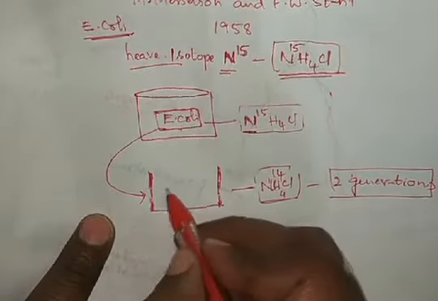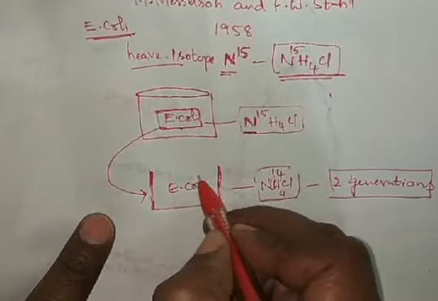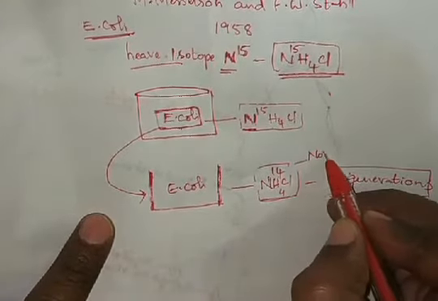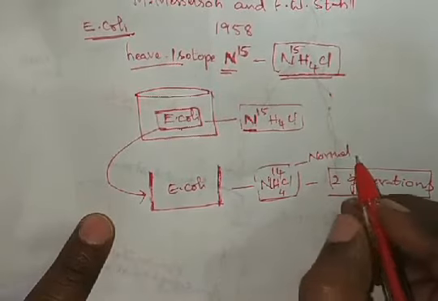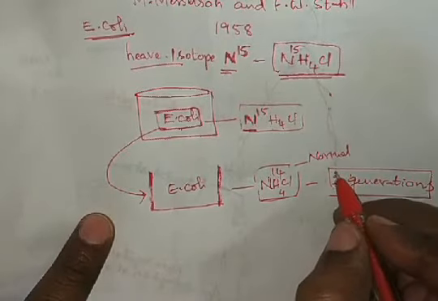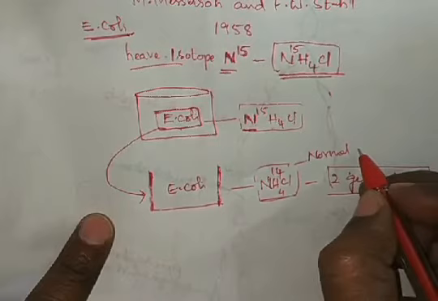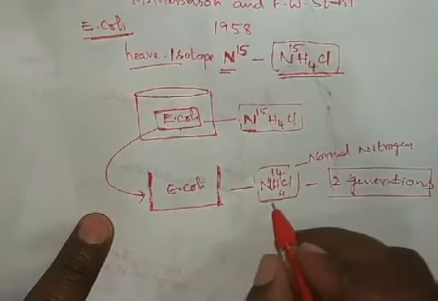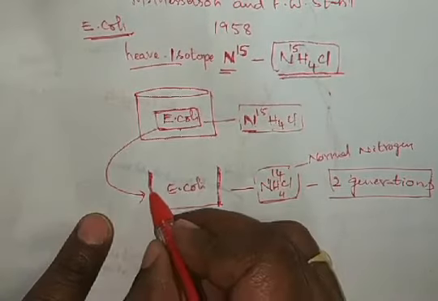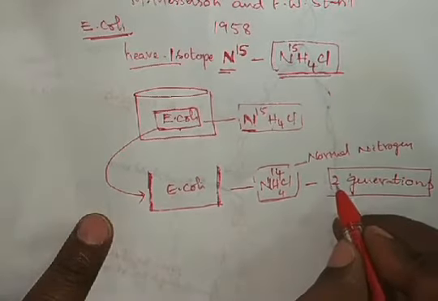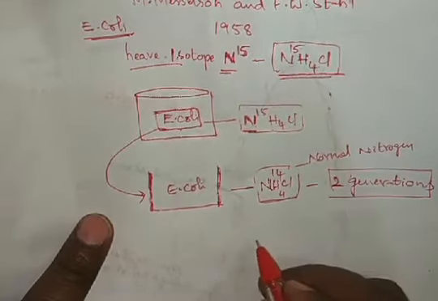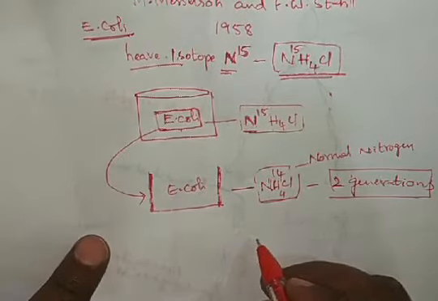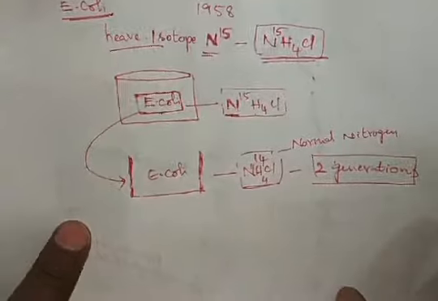So these E. coli bacteria are shifted to N14, normal light nitrogen. This is called light N. Normal nitrogen containing ammonium chloride is used for 2 generations, not several, just 2 generations. Then what happened? We can see what happened in this.